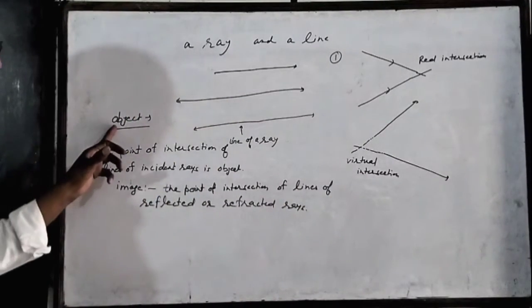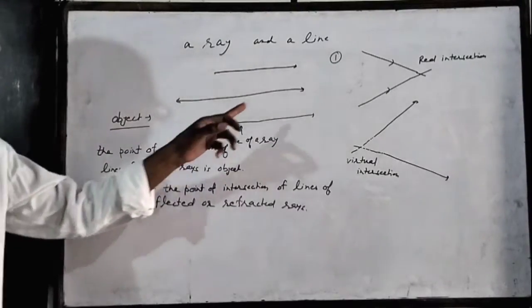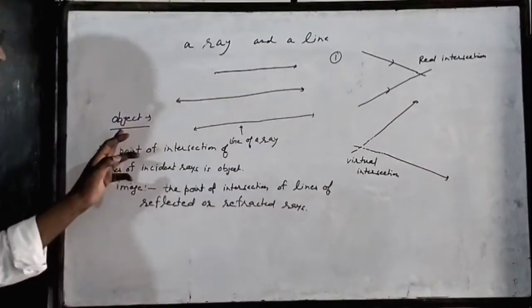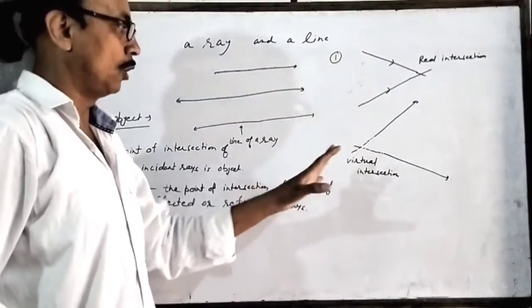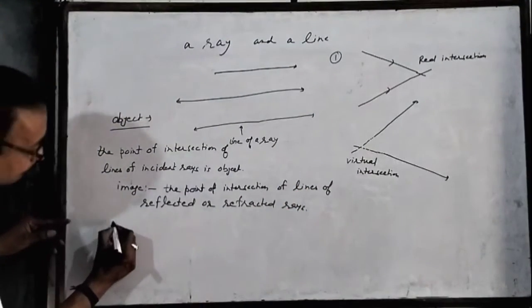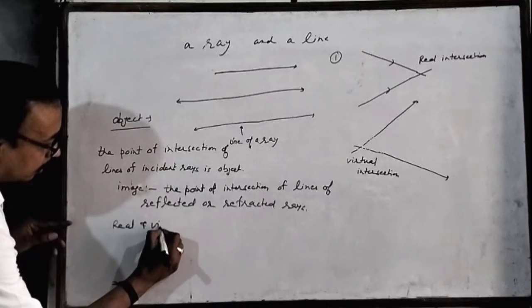Again, in the case of object, if this point of intersection is real, then we call it real object, and if it is virtual, then we call it virtual object. Means real and virtual object.